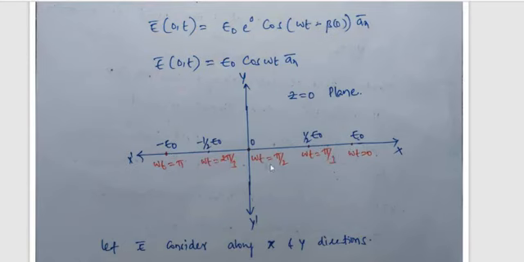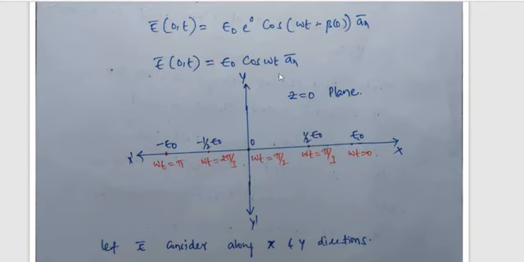So now here, at this point omega t is equal to 90 degrees, then cos 90 is what? Cos 90 is going to be 0. Then omega t is equal to pi by 3, substitute, then it becomes E naught by 2, the electric field amplitude.